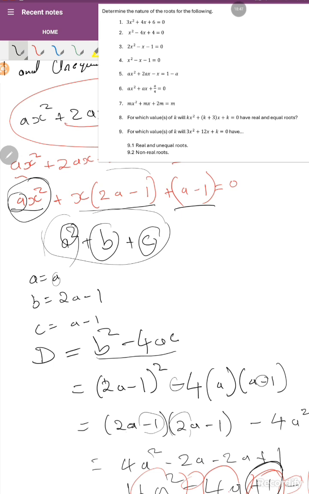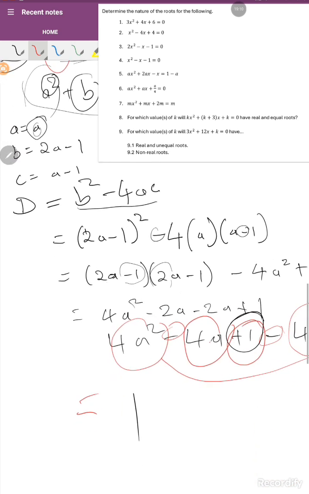The coefficient of x squared is what? It is a. Therefore, hence we have a here. Therefore, the coefficient of x alone is 2a minus 1, which we have there, that is b. Therefore, our constant number, which is c, is supposed to be a minus 1. Therefore, you're going to put everything in the equation that we're supposed to use, the equation of the nature of roots. Meaning you're going to say D is equal to b squared minus 4ac, right?